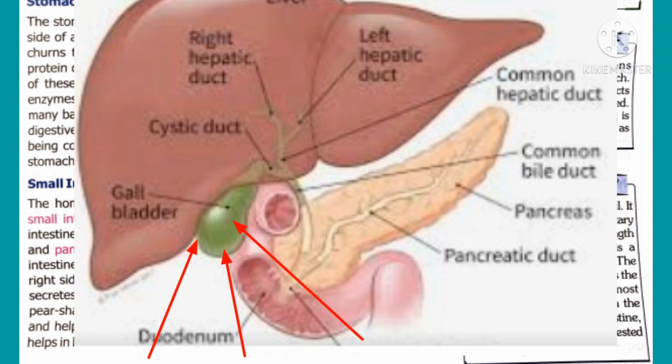The bile secreted by the liver is stored in the pear shaped organ called gallbladder, which is attached to the liver. Stomach secretes hydrochloric acid, which provides an acidic medium, whereas bile is an alkaline medium. Thus, bile neutralizes the acidity of the food leaving the stomach. Bile juice also helps in the breakdown of fats.